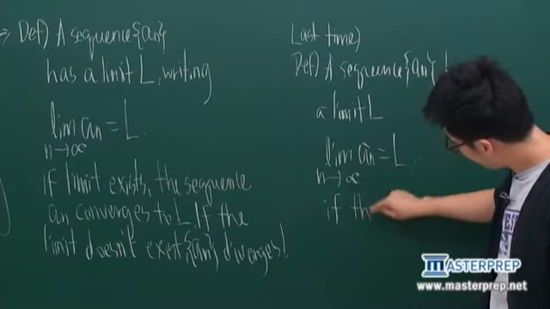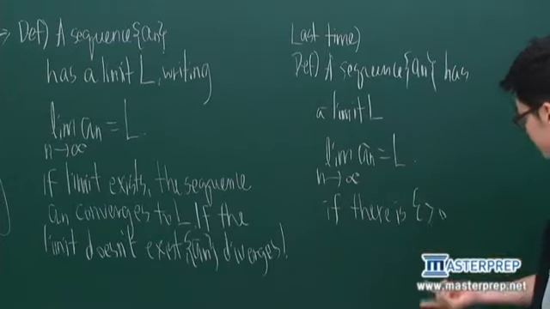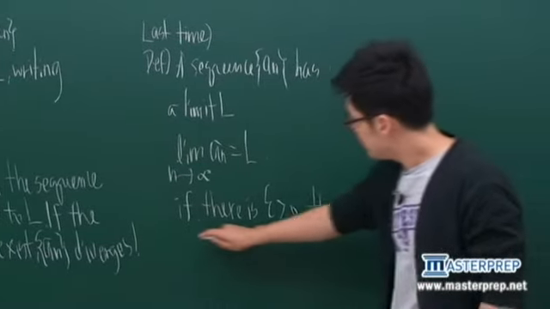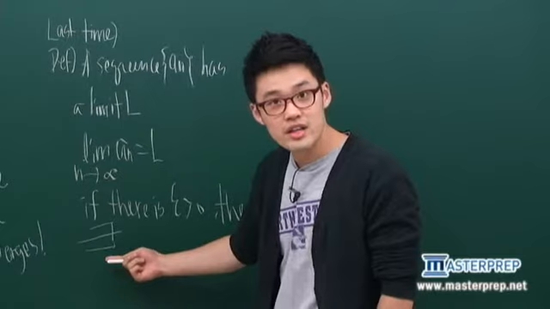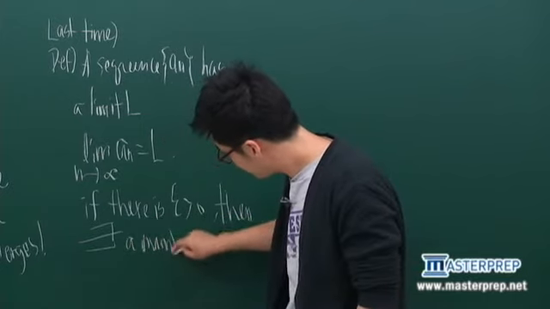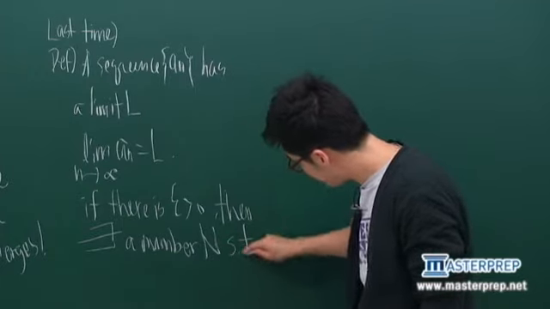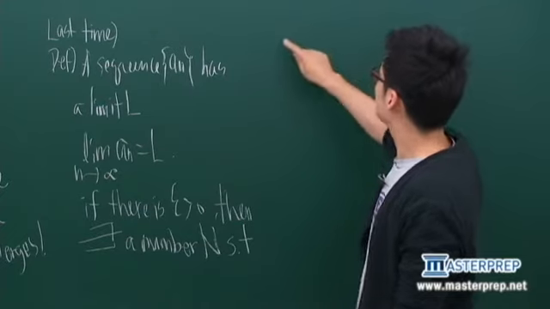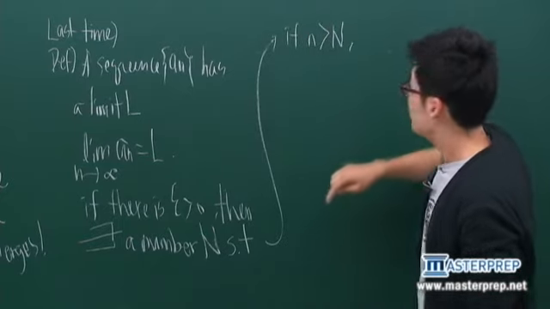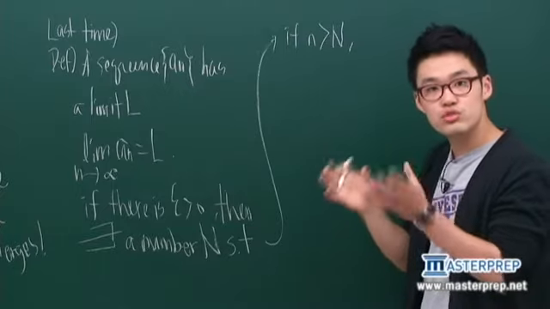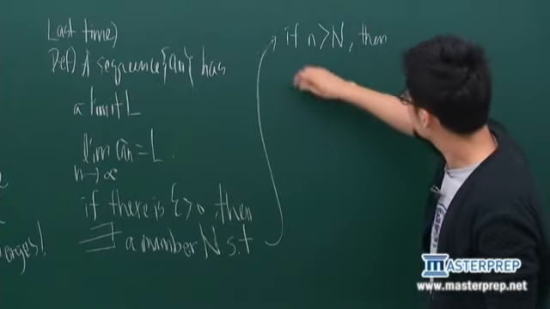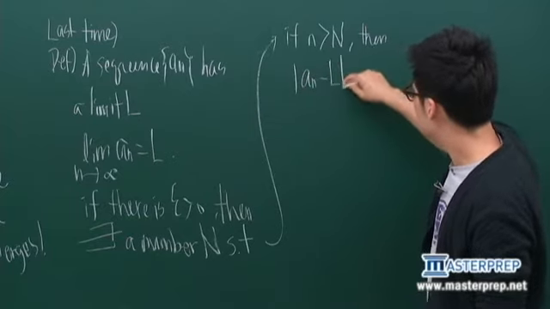If there is epsilon, a number greater than 0, then there exists a number capital N such that, if n is greater than N, a certain number that we choose, then the absolute value of a_n minus L is smaller than epsilon.